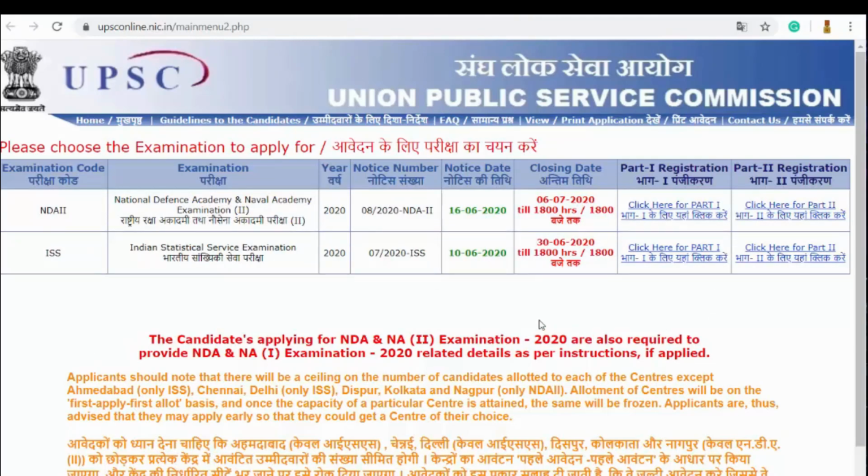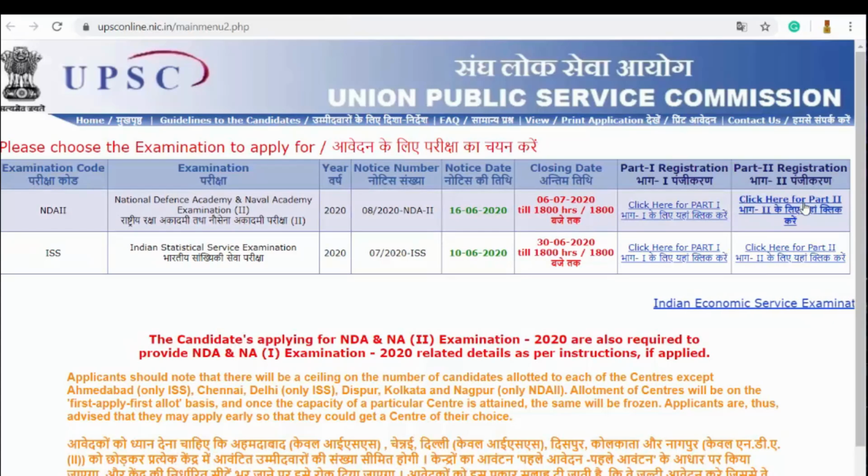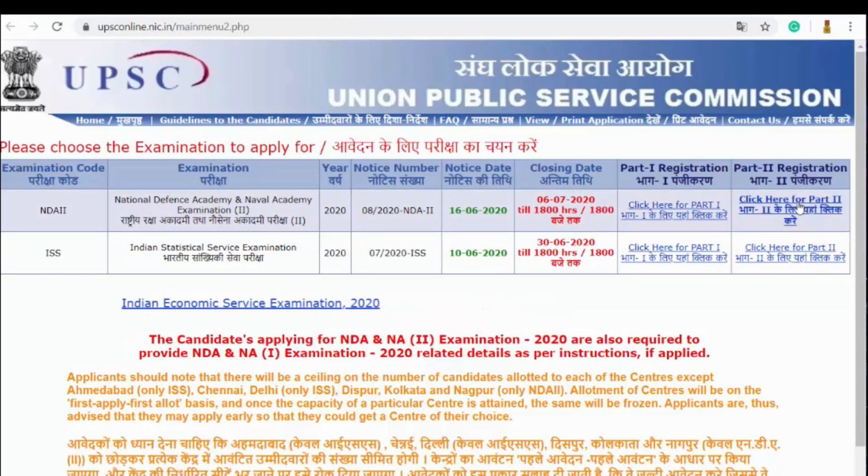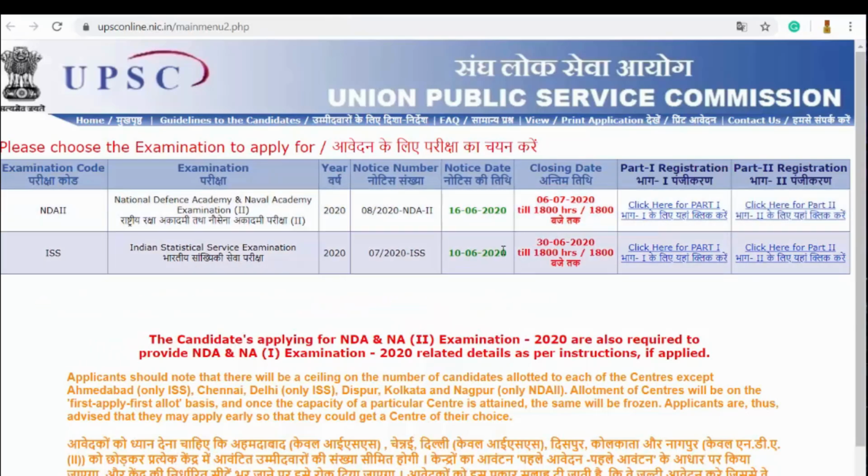Online registration for the NDA NA 2 examination will be in two parts: part 1 registration and part 2 registration. Only after you successfully complete the part 1 registration will you be provided with a registration ID. Using that registration ID, you will apply for the part 2 registration, which is mentioned here. The notice for this examination was issued on 16th June 2020, and the application will close on 6th July.